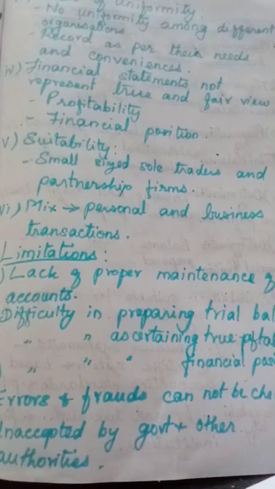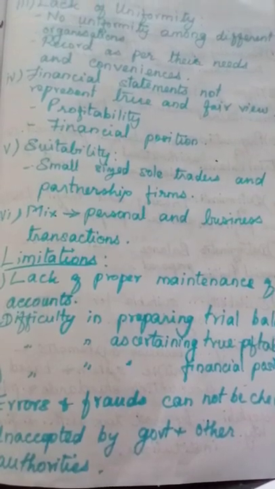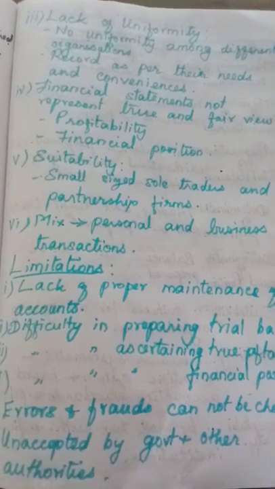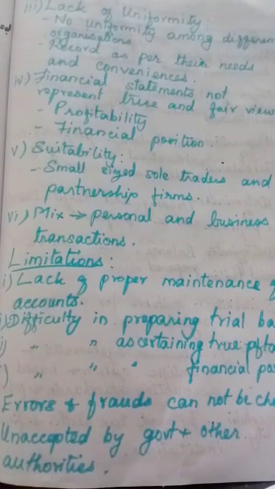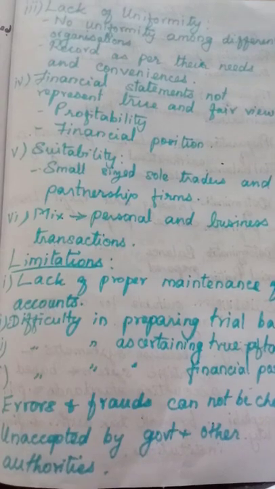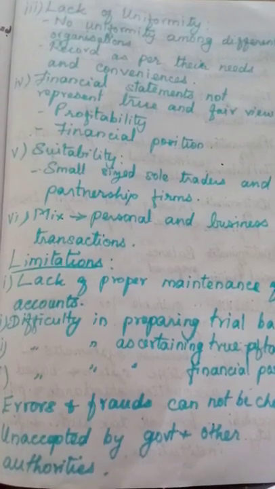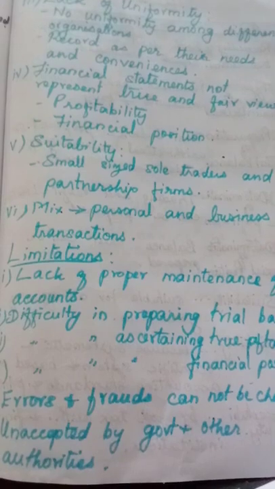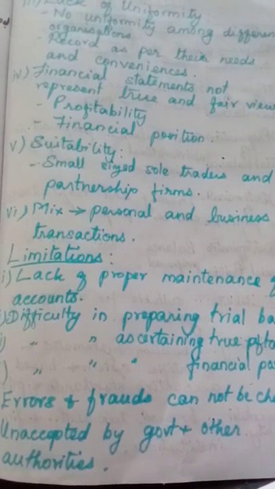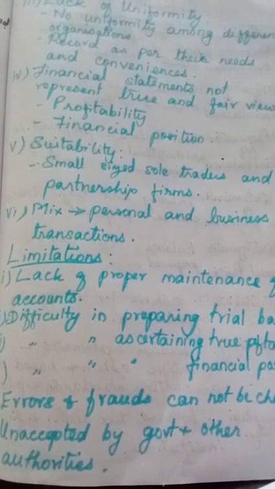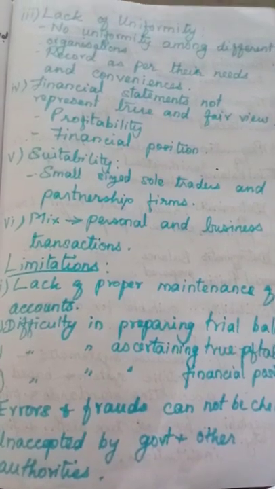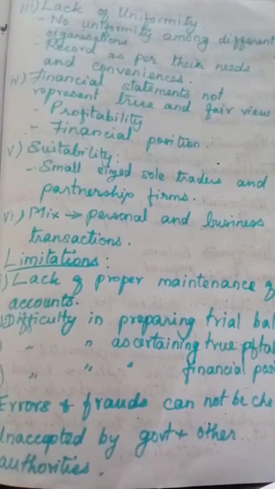But the joint stock companies or the banks or big financial institutions, they are asked to prepare their final accounts. Maybe the prescribed form will be given in the Companies Act. As we have learned in the introduction, the section 128(1) has given a prescribed form. As per that form only they have to prepare the final accounts. But here they can follow in their own way. So only it is suitable for small sized sole trading concern and partnership firms.